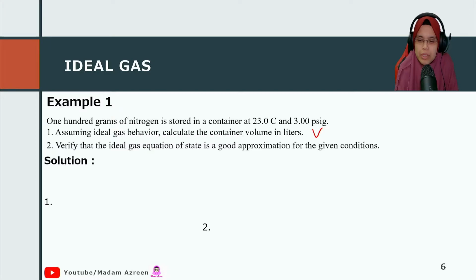Because the question states that we assume ideal gas behavior, meaning this question wants us to use PV equal to nRT. And for the second one, we have to verify whether this is a good approximation or not, which is for us to calculate the error. Let's see the solution.